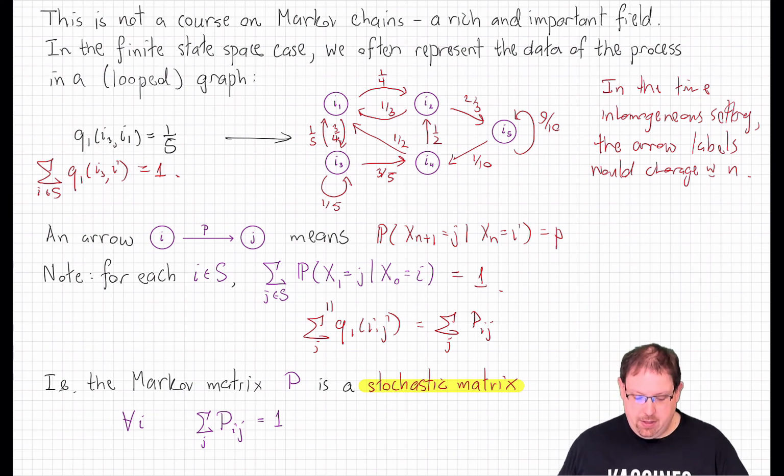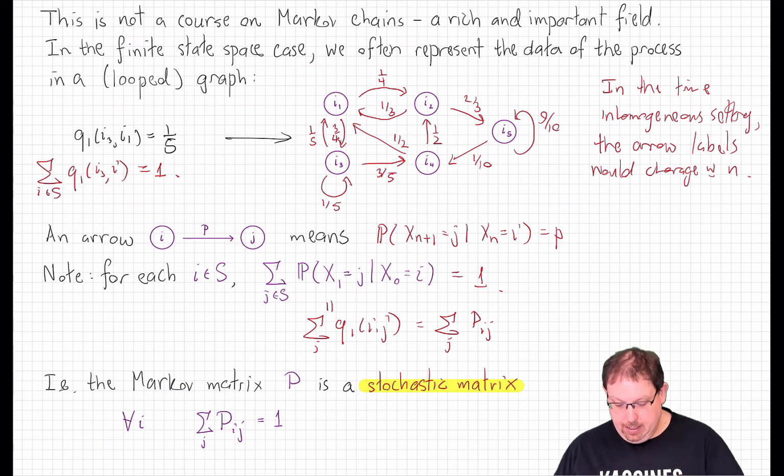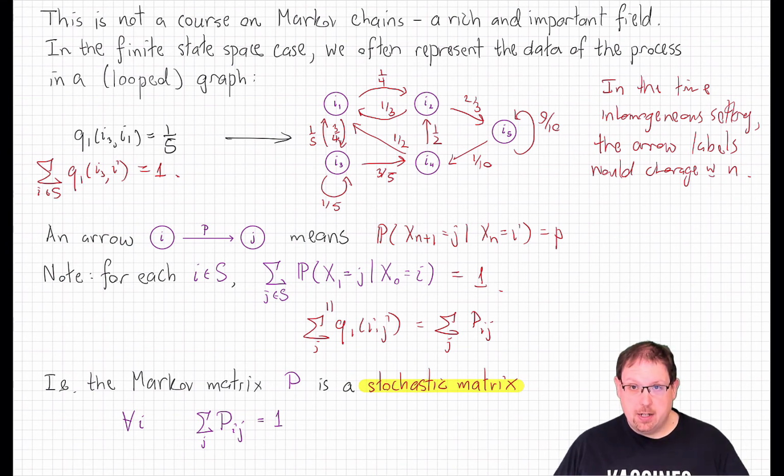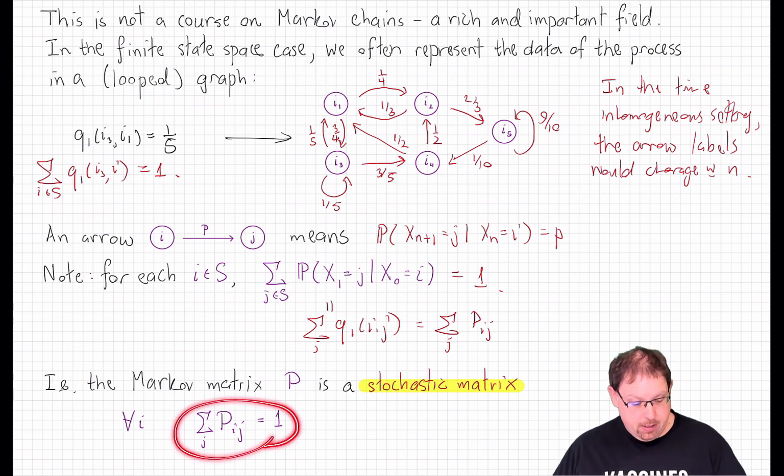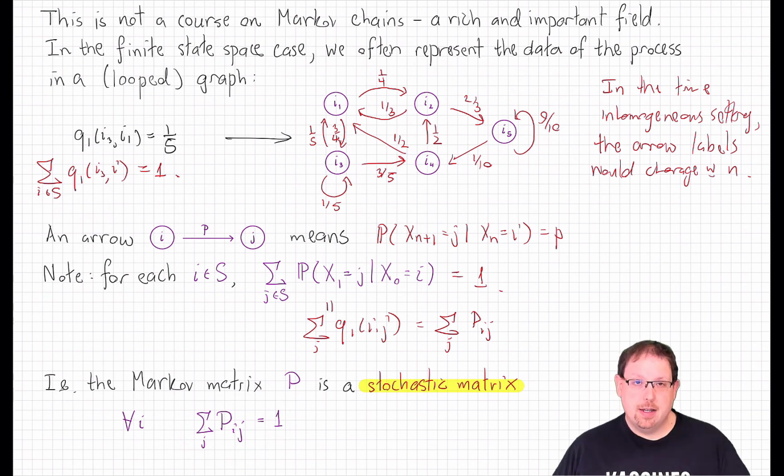And so we have the Markov matrix that is associated to any finite state, discrete time homogeneous process. It is the matrix of the transition kernel, and it is uniquely determined as such an object by the condition that all of the entries are between 0 and 1, and the row sums all add up to 1. Such a matrix is called a stochastic matrix.